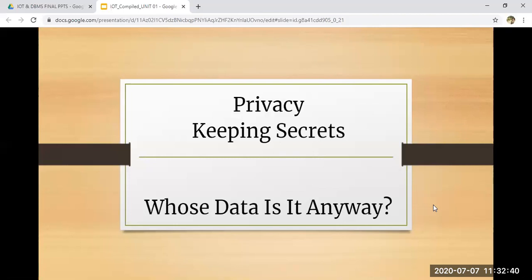Next topic which we had seen was whose data is it anyway. When we are talking about a public network, we are really not concerned about whose data it is, because when you have kept the data over a public platform, my assumption is that the data is easily accessible to anyone. Nobody has a right over it, so anybody can have access to it, isn't it? So it really doesn't matter over a public platform who is the owner of the data. And as we all know, there are a number of sensors in IoT, so we actually don't know whose data it is, who is gathering that data, and whom that data belongs to.